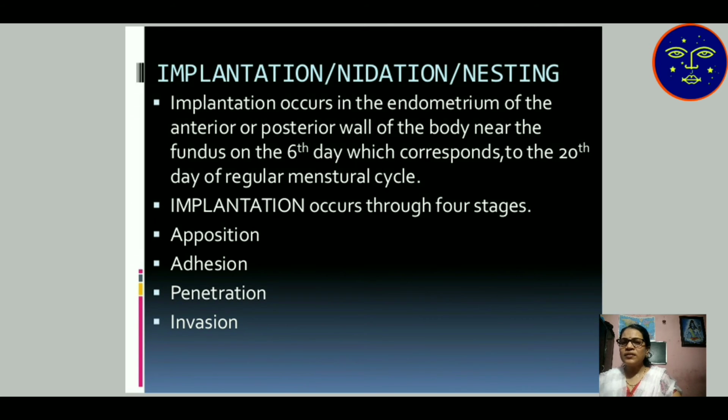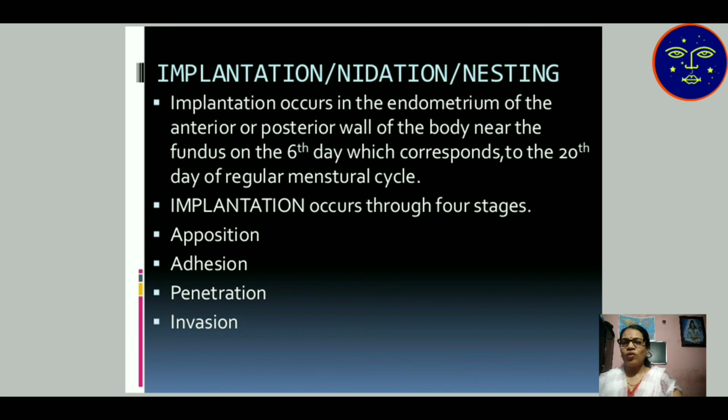So implantation occurs in the endometrium of the anterior and posterior wall of the body near the fundus on the sixth day. Fundus is the last part of the ampulla. The ampulla is present in the fallopian tube. The last part of the fallopian tube is known as the fundus. So on the sixth day at the fundus, which corresponds to the 20th day of a regular menstrual cycle.